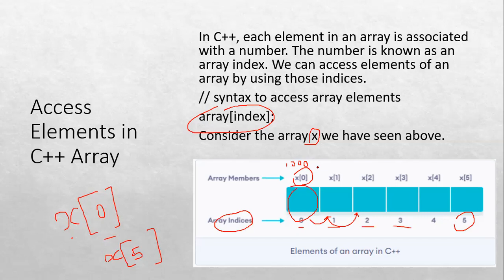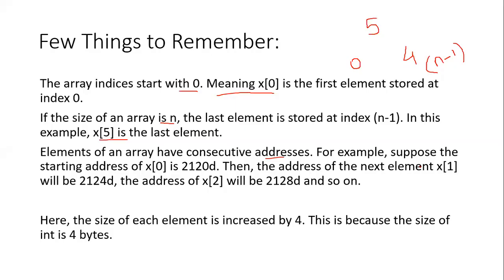So the next element is going to be stored at the 1004th location, according to its size. If one element is stored at 1000, it will require 4 bytes to get stored. So the next element will start from 1004, the next from 1008, and then 1012. In this fashion, it is going to be stored.